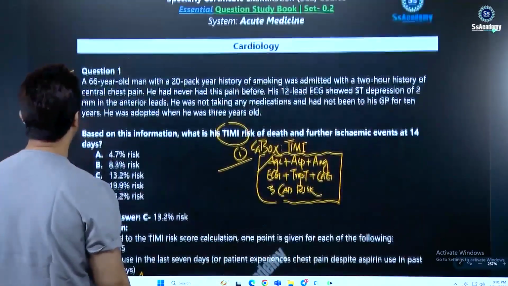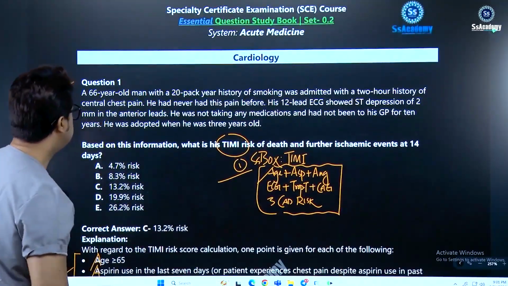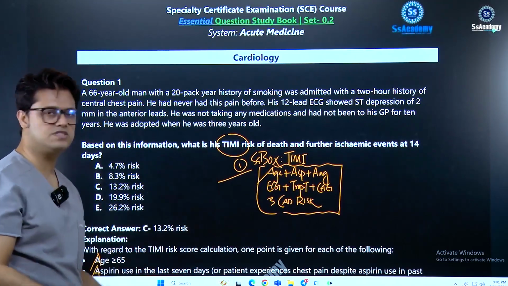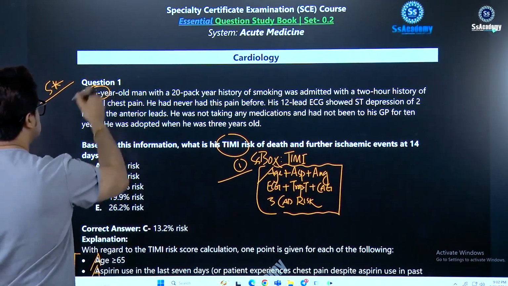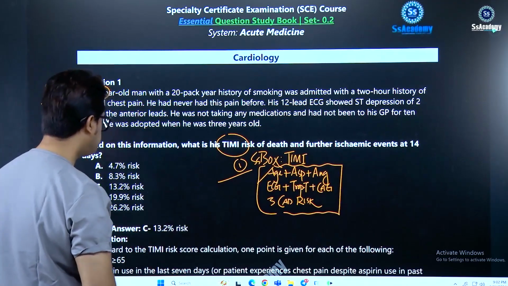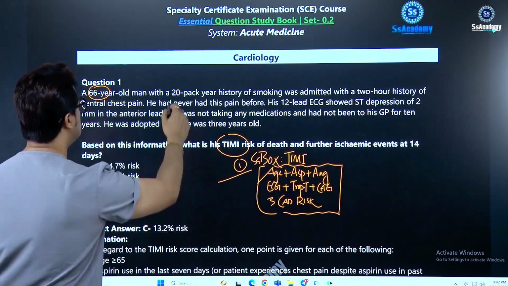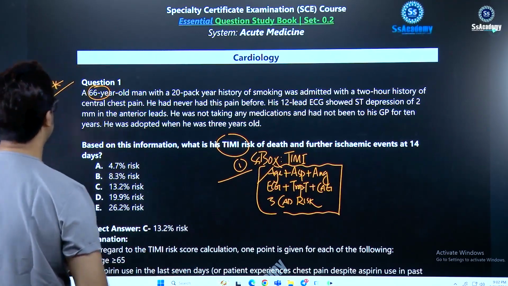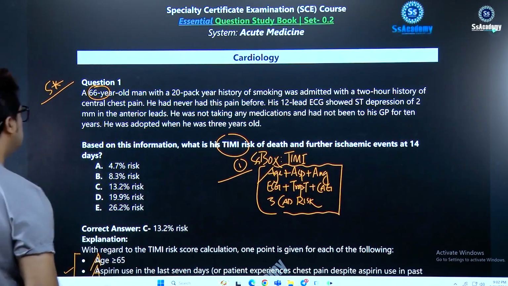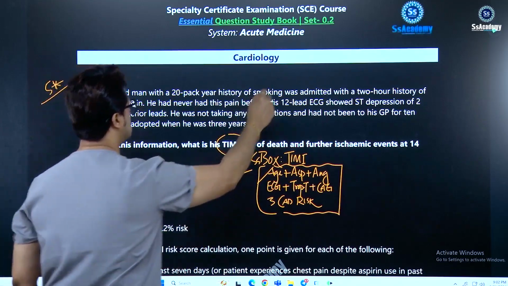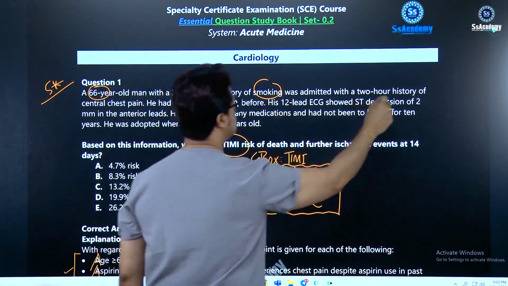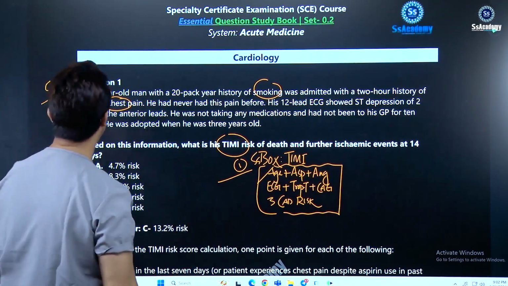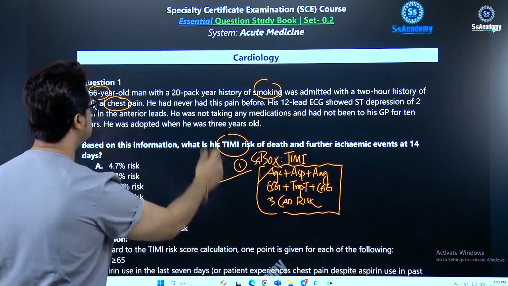So getting back to the question scenarios once again. The 66-year-old man, as I said, the age more than 65. So you got 1 score. Yes, my dear. So this is important. The 20 pack-year history of smoking, with a 2-hour history of central chest pain. The smoking, and the 2 hours history of anginal chest pain. So the angina. So you've got the 1, 2. He had never had this pain before.